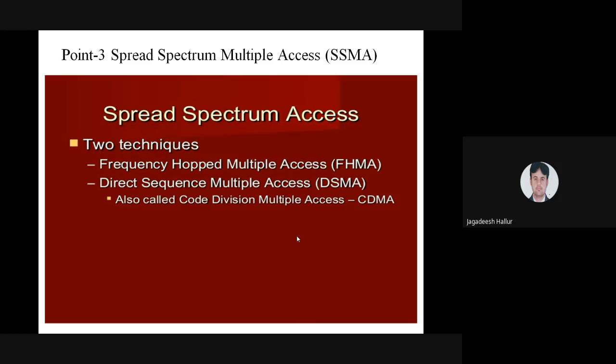If you want, you can write it. Direct sequence multiple access, that is DSMA, is also called code division multiple access, and code division multiple access is also called direct sequence multiple access. In spread spectrum multiple access, we are using two techniques. One is frequency hopped multiple access, that is FHMA, and second is direct sequence multiple access, that is CDMA. We'll see one by one.